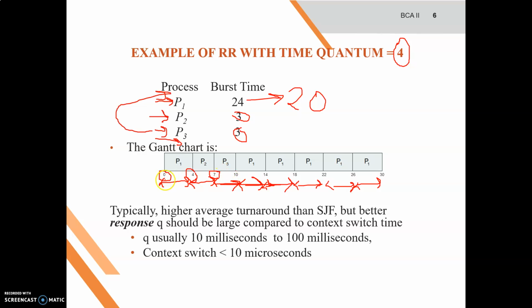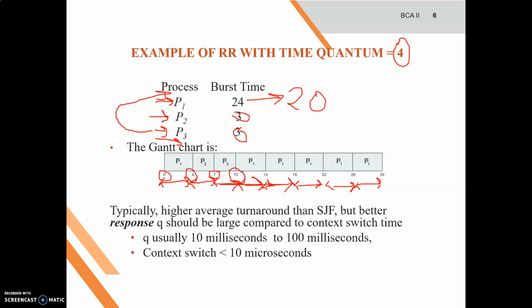And P1 has no waiting time, and again after 4 milliseconds the process restarts. In this way we can calculate the average waiting time for RR scheduling as well. In RR scheduling, no process is allocated the CPU for more than one time quantum in a row. In a row means first P1, then P2, then P3, then after completion of P3 it goes back to P1.